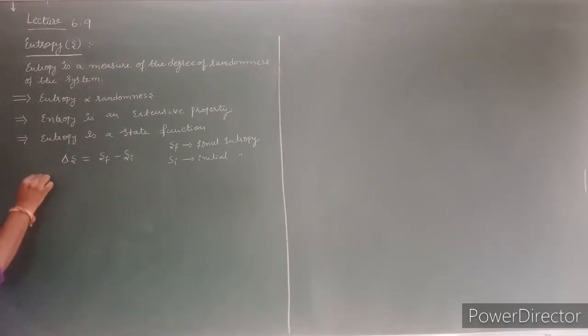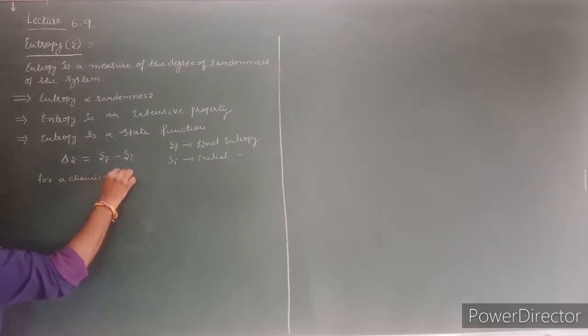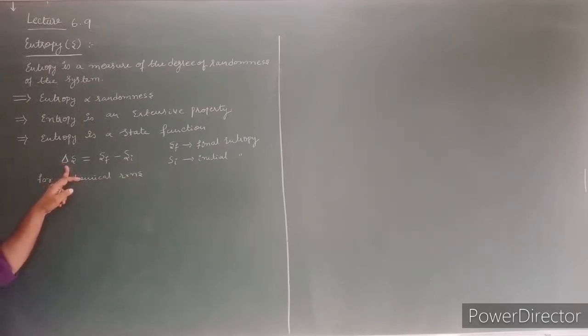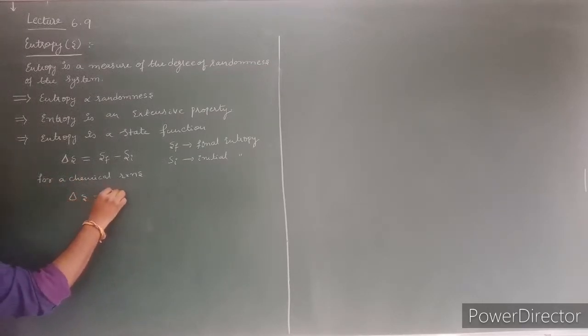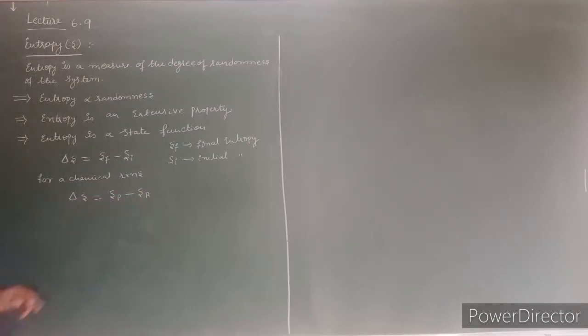For a chemical reaction, the change in entropy is equal to the difference between product entropy and reactant entropy. Delta S is equal to SP minus SR. Here SP means entropy of the products, and SR means entropy of the reactants.